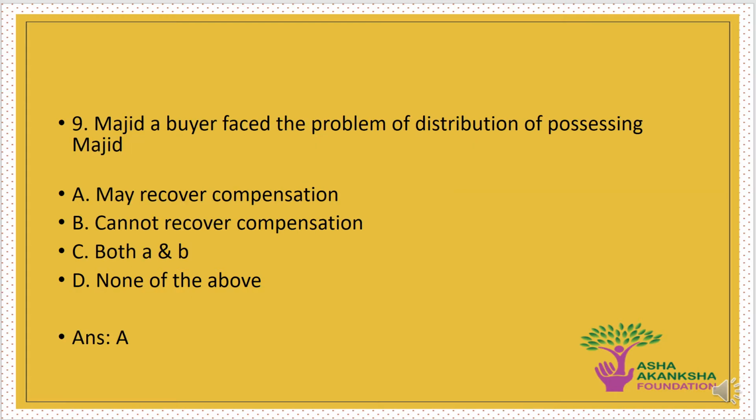Majid, a buyer, faced the problem of disturbance of possessing goods. In this case, Majid A. may recover compensation, B. cannot recover compensation, C. both A and B, or D. none of the above. The correct answer to this question is option A. That is, in this case, Majid may recover compensation.